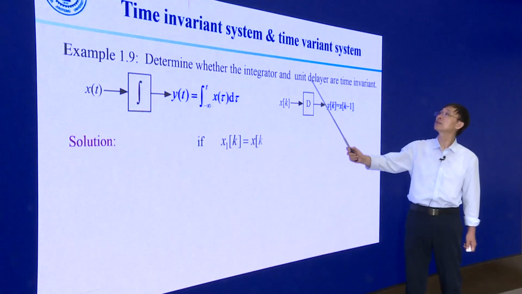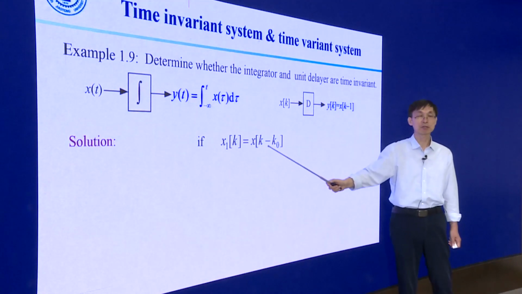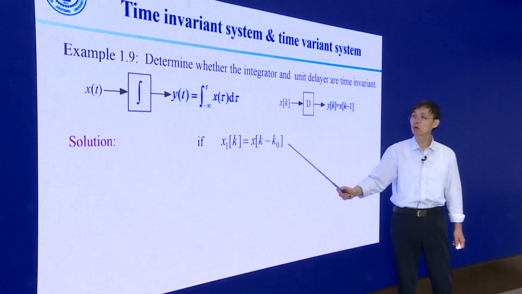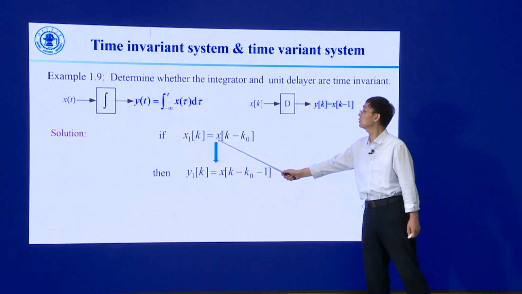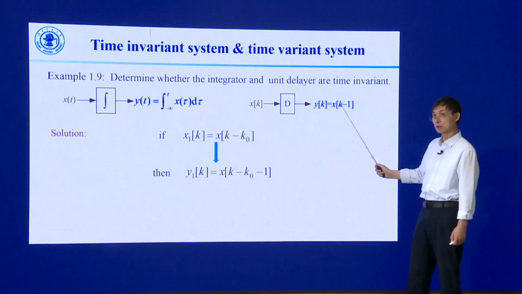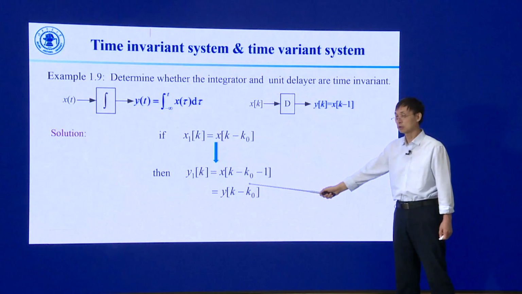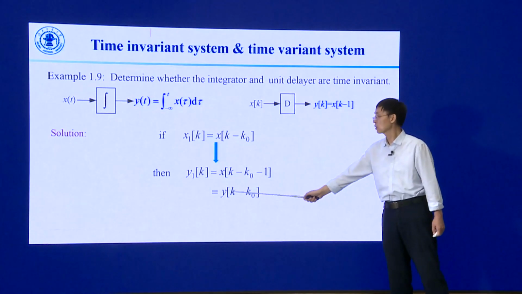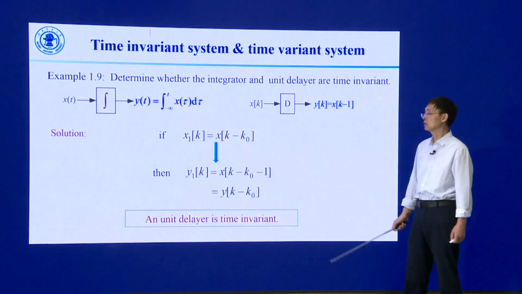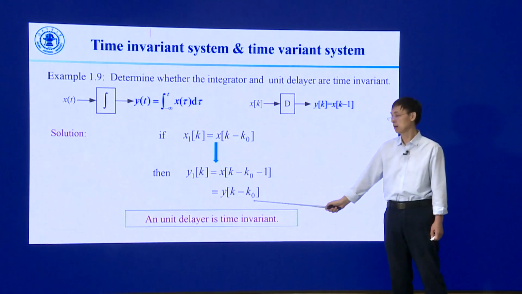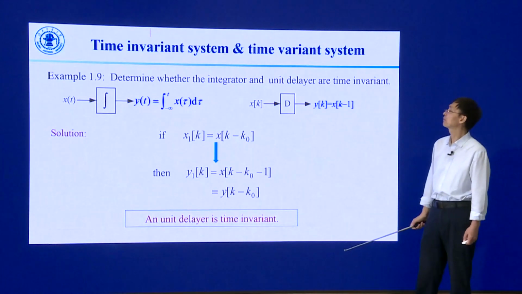Similarly, for the unit delayer, when the input signal is time shifted by k0, take this new signal into this equation, we can get this result. It equals y of k minus k0, so the unit delayer is a time invariant system.